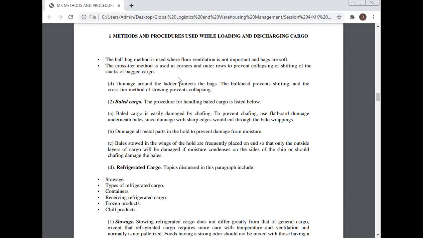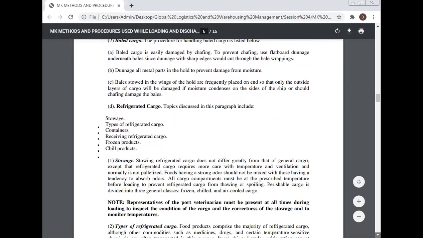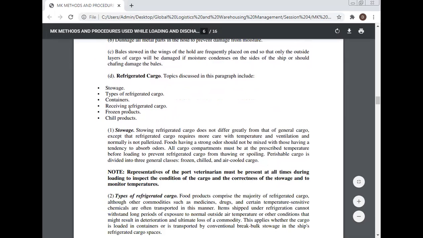Refrigerated cargo. Topics discussed in this paragraph include number one, stowage; types of refrigerated cargo; containers; receiving refrigerated cargo; frozen product; chilled product. Stowage: stowing refrigerated cargo does not differ greatly from that of general cargo, except that refrigerated cargo requires more care with temperature and ventilation, and normally it is not palletized.